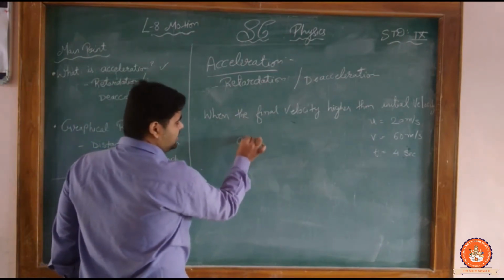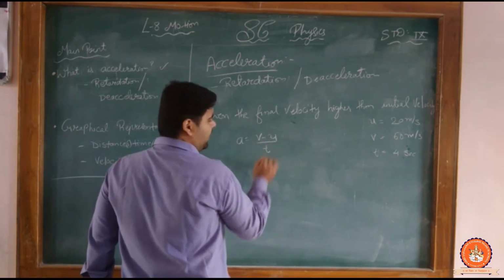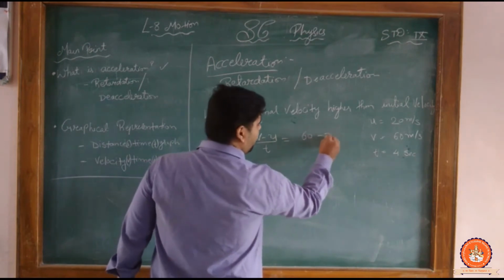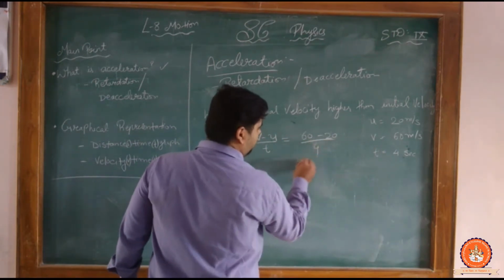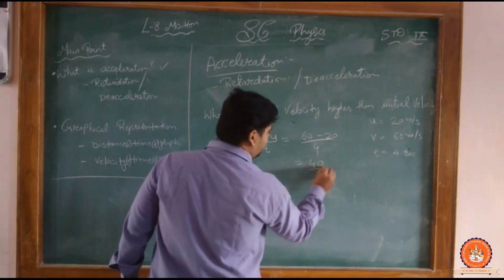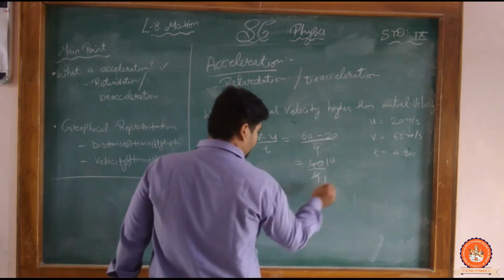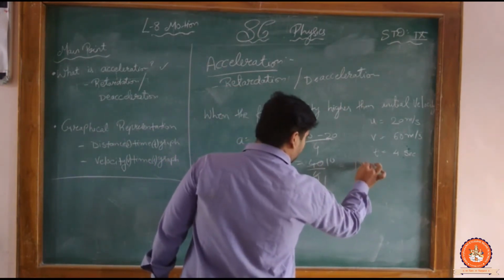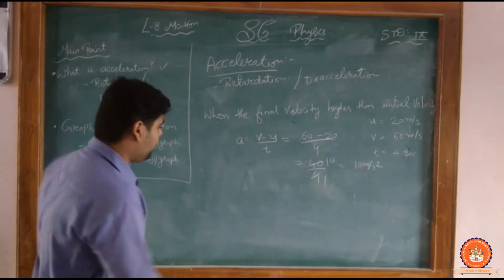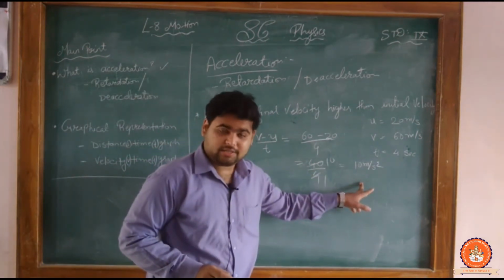Now we know that acceleration equals final velocity minus initial velocity divided by time. What is the final velocity? It is 60. Initial velocity is 20. What is the time? It is 4. Now 60 minus 20 becomes 40, divided by 4. 4 ones are 4, 4 tens are 40. Clear? So it becomes 10 meter per second square. Now this is the positive acceleration.